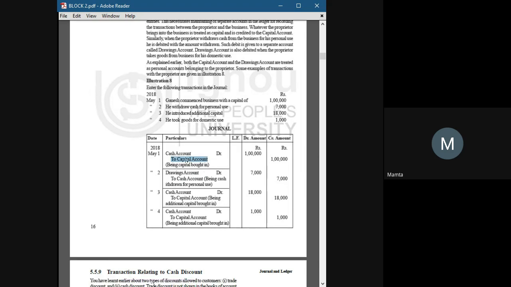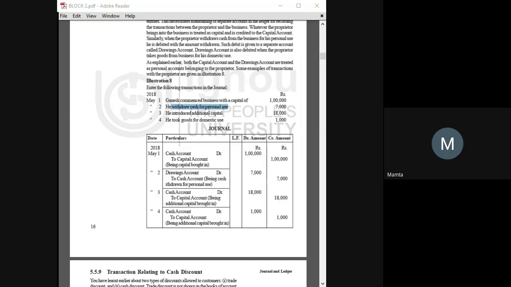Now, coming to the drawings, he withdraws cash for personal use. Whenever your owner withdraws goods or cash for his or her personal use, it comes under the drawings. So, drawings account debit to cash account, 7,000 and 7,000. Always think that you are a business.